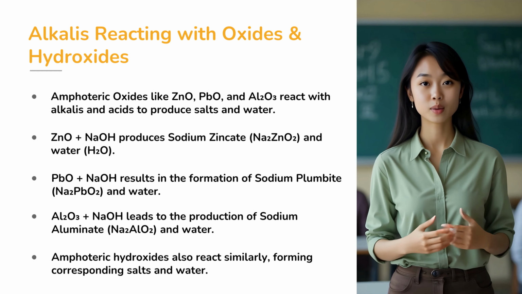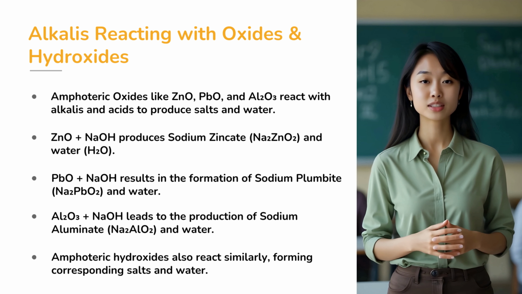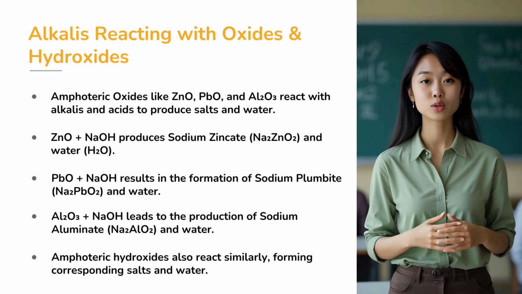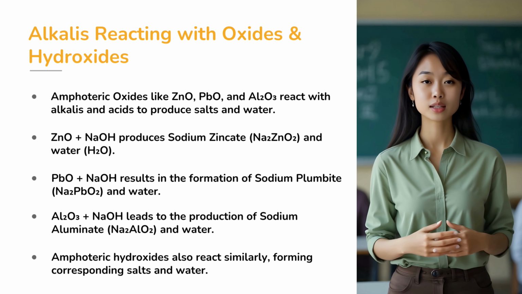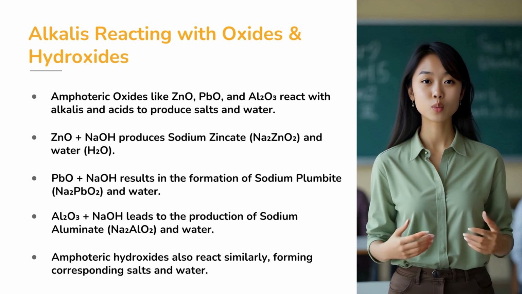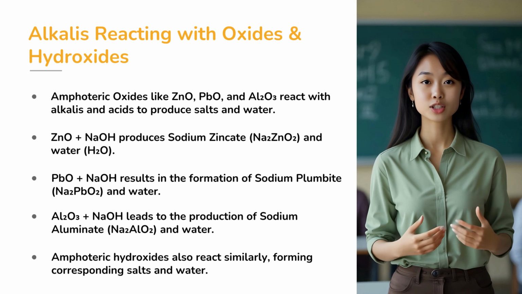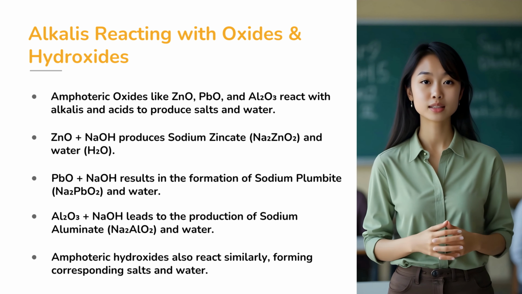For instance, when zinc oxide reacts with sodium hydroxide, it forms sodium zincate, Na2ZnO2, and water. Similarly, lead oxide reacts with sodium hydroxide to form sodium plumbite, Na2PbO2, and water. These reactions help demonstrate the amphoteric nature of zinc and lead oxides.